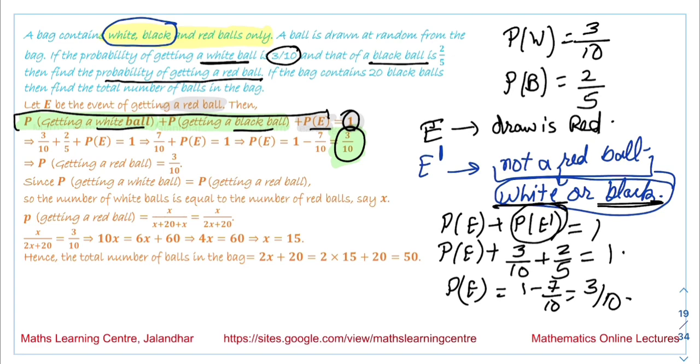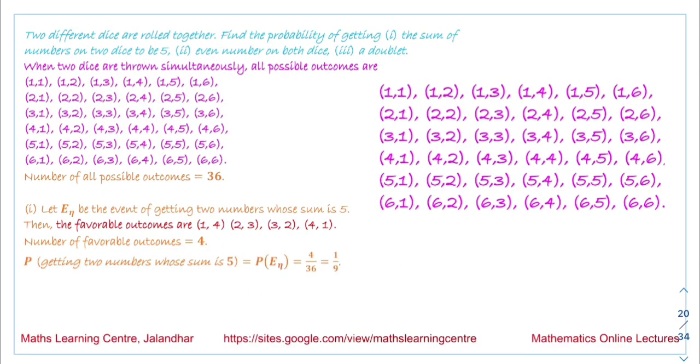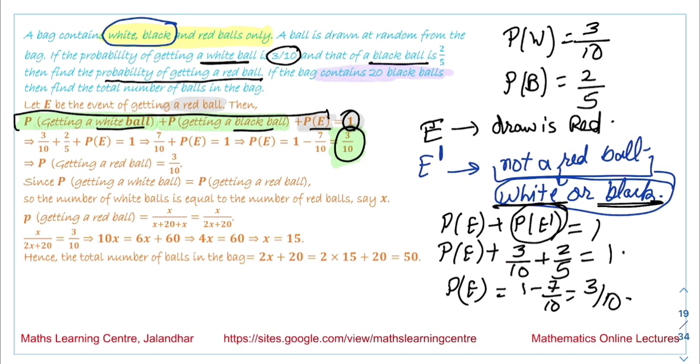Next is, if the bag contains a total of 20 black balls, then we have to find the total number of balls in the bag. Now from the first part, we get that the probability of getting the white ball is 3 by 10. The probability of getting the red ball is also 3 by 10. These are the number of favorable outcomes divided by the total number of outcomes. Total number of outcomes means this is the number of white balls divided by the total number of balls.